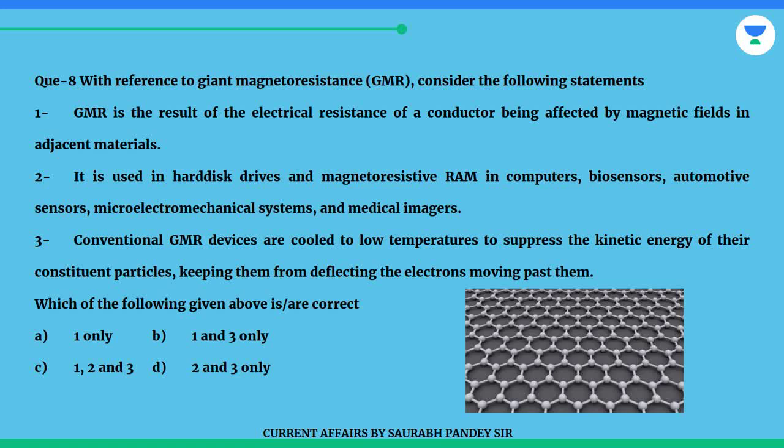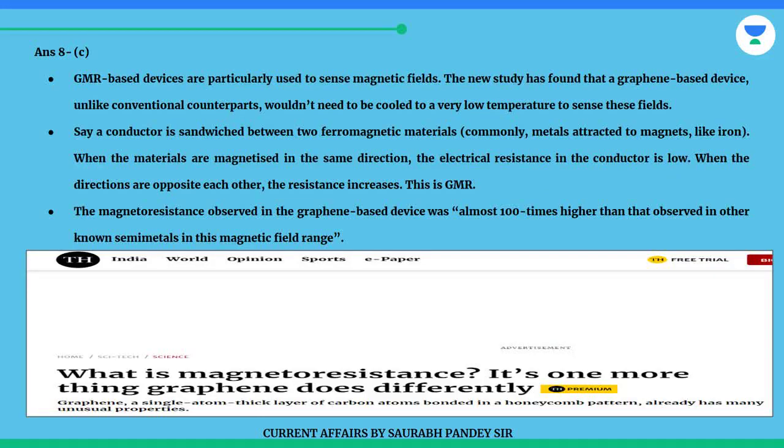Which of the following given above are correct? A. 1 only. B. 1 and 3 only. C. 1, 2 and 3. D. 2 and 3 only. The answer is C. GMR-based devices are particularly used to sense magnetic fields.